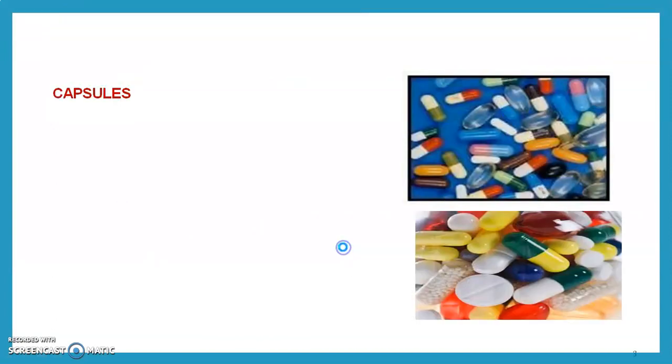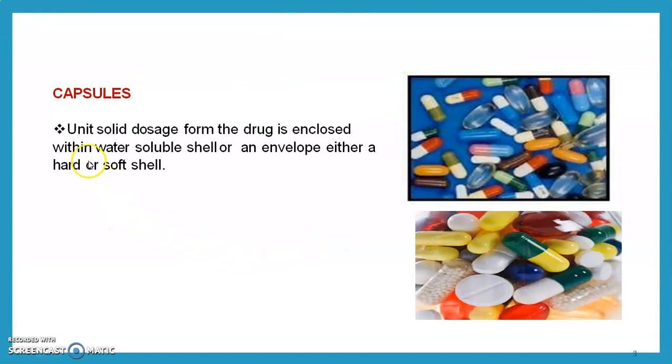Let's start the session. First of all, we see what is meant by capsule. Capsules are unit solid dosage forms. The drug is enclosed within a water soluble shell or envelope, either a hard or a soft shell.